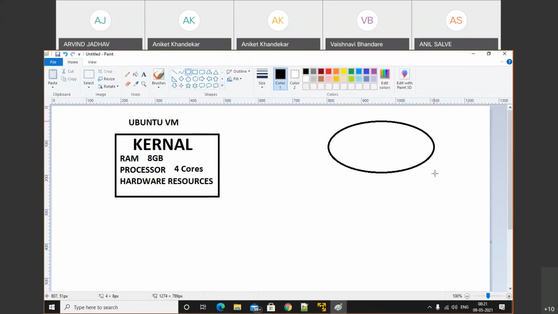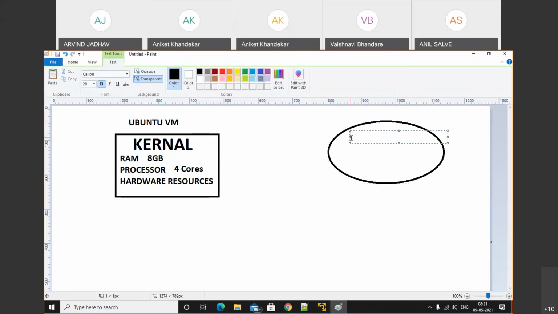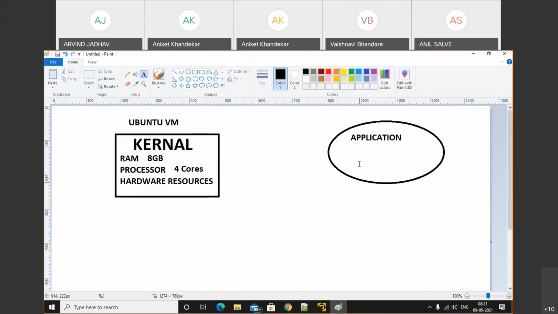So this is a normal application that we want to install on the Ubuntu VM.